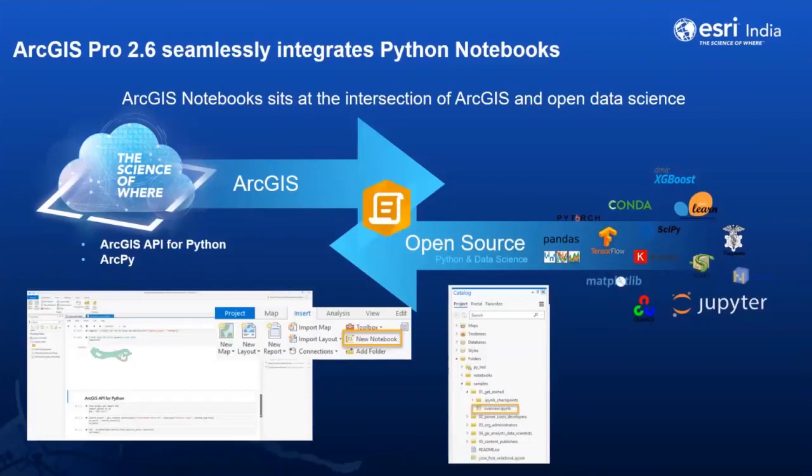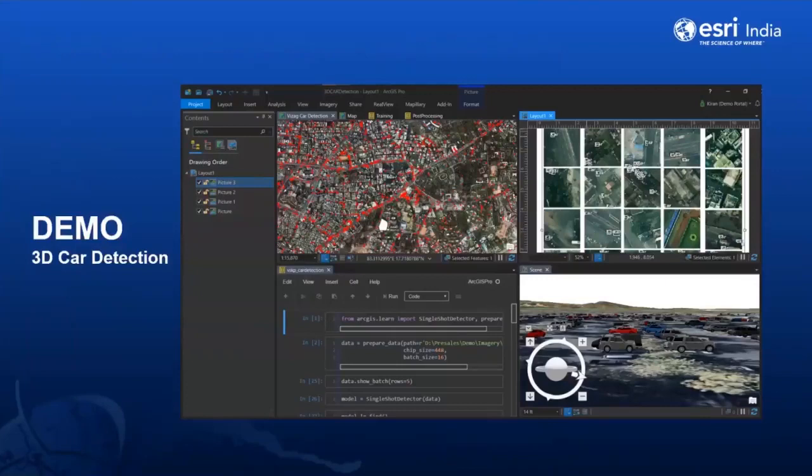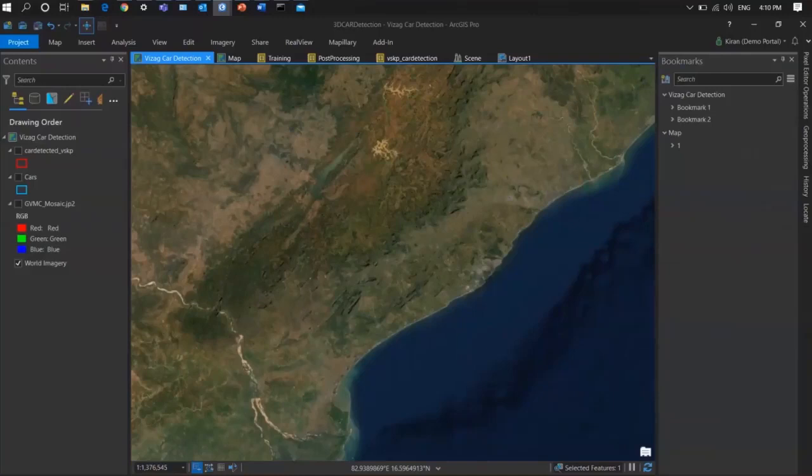So when we talk about all these scenarios, like notebooks, open source libraries, TensorFlow, Keras, Scikit-learn, and deep learning tools, geoprocessing tools, let's have a demo on that. In the demo, we can discuss how we can leverage the deep learning tools and notebooks to detect cars. This is an area you may know, the south coast of Andhra, and this is the Visakhapatnam port, right?